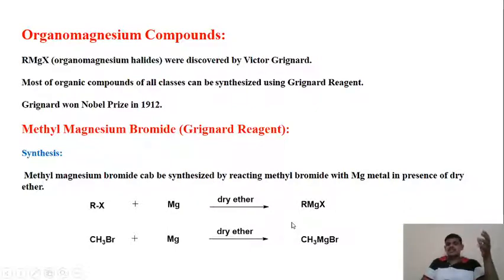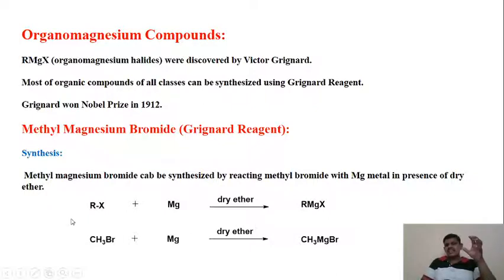It bursts because of the reaction of methyl magnesium bromide with water. Or it can get quenched, which reduces the amount of methyl magnesium bromide, that is Grignard reagent, in the solution. So very dry ether is used for the synthesis of methyl magnesium bromide.